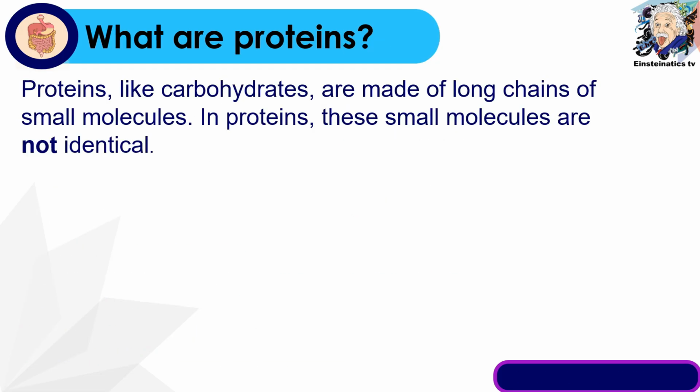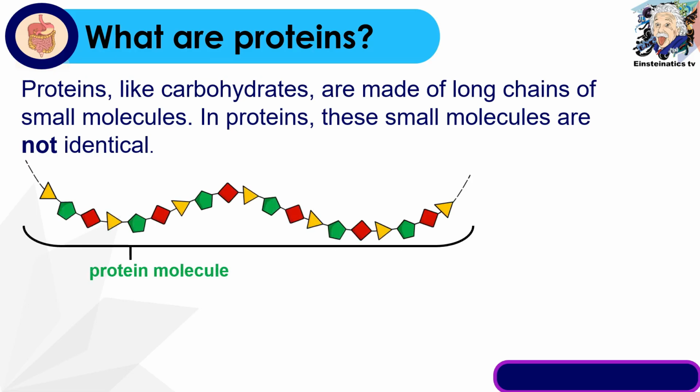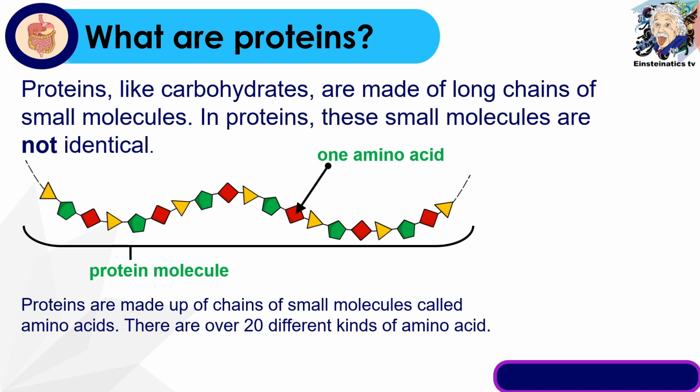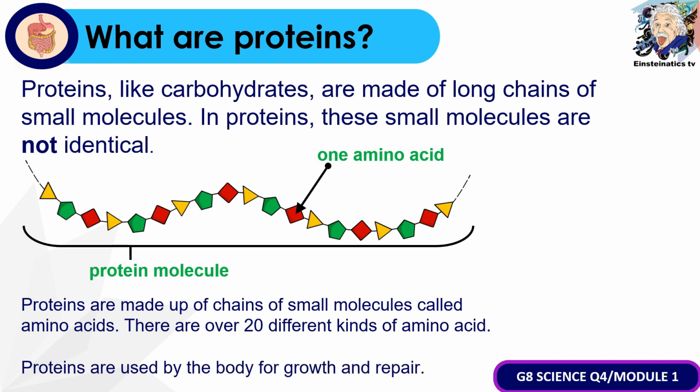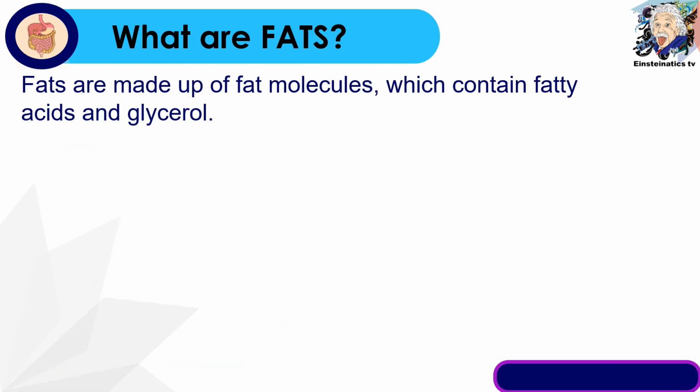Another nutrient that we can gain from the food that we eat are proteins. So, ano nga ba yung proteins? Yung proteins, kagaya ng carbohydrates, are made up of long chains of small molecules. In proteins, however, the small molecules are not identical. As we all know, based on our previous discussion, proteins ay ginagamit ng ating katawan for growth and repair.